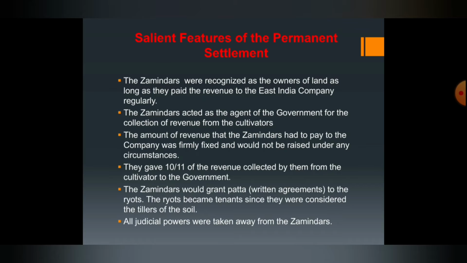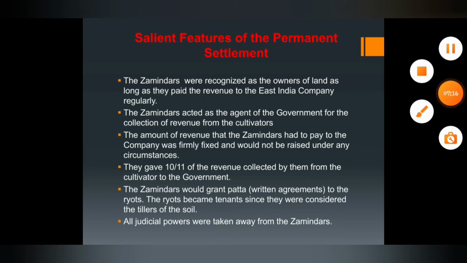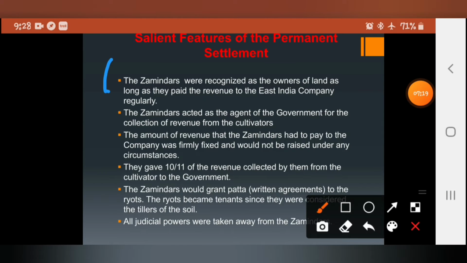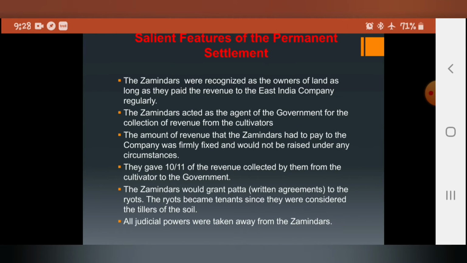So this one you have in short answer. The complete points you have in short answer, starting from here to here. So this is up to cultivators, which we have as the first short answer.